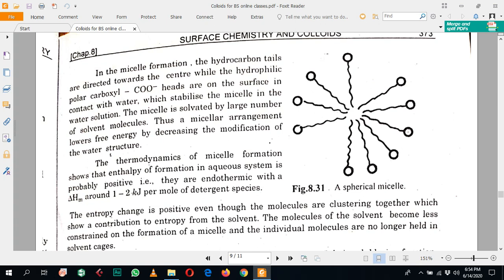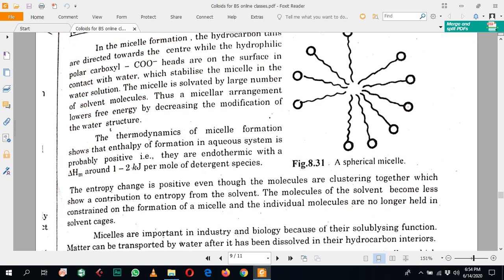These hydrophilic ends are attracted toward the water, which stabilizes the micelle in the water solution. These micelles are solvated by a large number of solvent molecules, which are attracted to them.